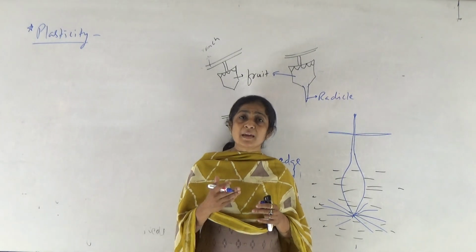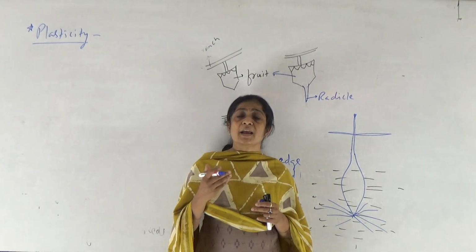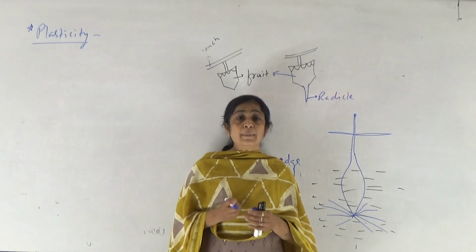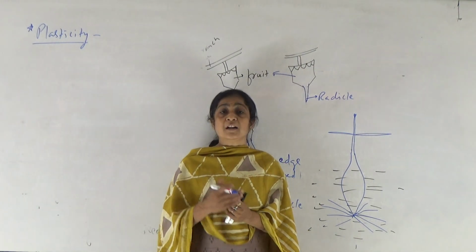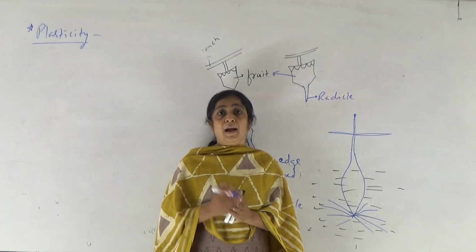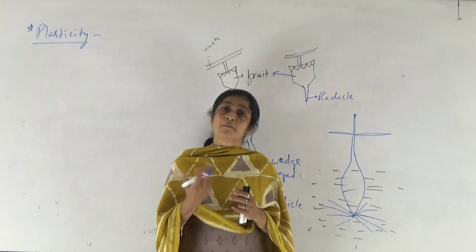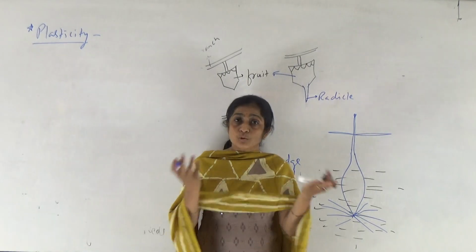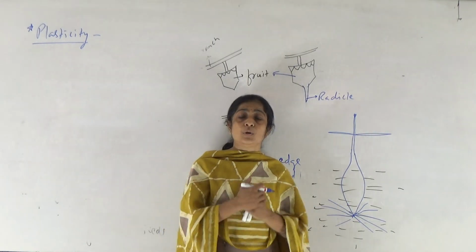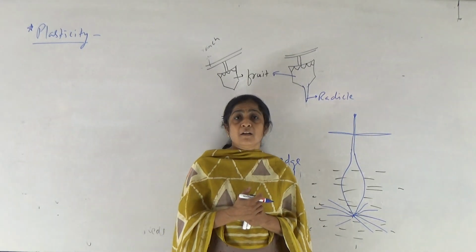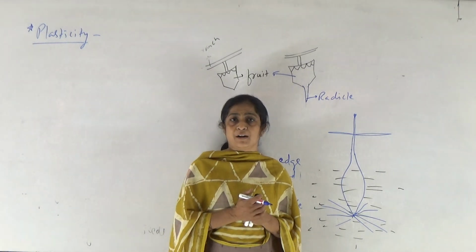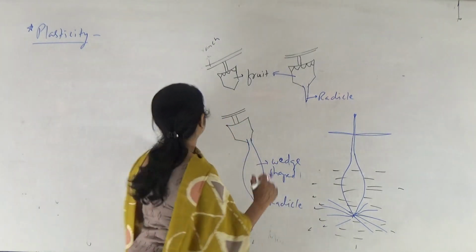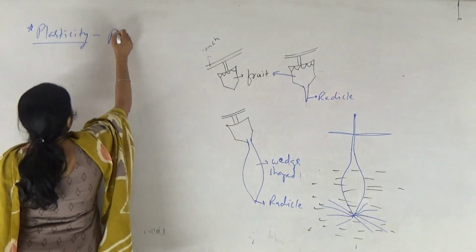So plants may give response to the environmental conditions and they may develop different kinds of structures in the different phases of life cycle, and this ability of producing different kinds of structure with respect to the environment is known as plasticity, right? For this purpose plants follow different pathways to give response to environment, so this ability is known as plasticity, right?